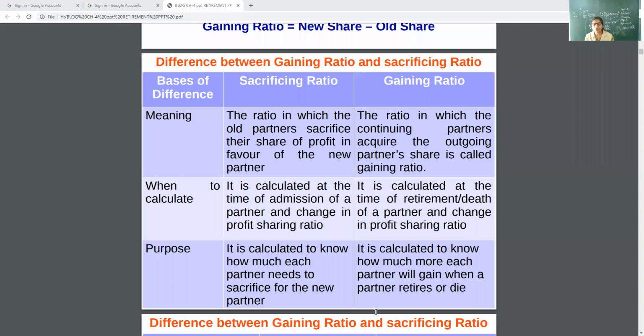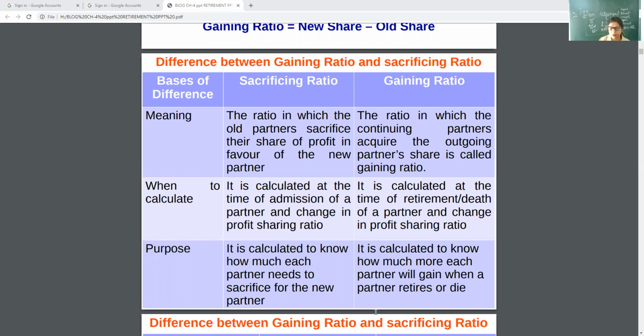The basic difference is that sacrificing ratio is calculated at the time of admission and gaining ratio is calculated at the time of retirement. Sacrificing ratio is the ratio in which old partners sacrifice their share of profits in favor of the new partner, and gaining ratio is the ratio in which the continuing partners acquire the outgoing partner's share.